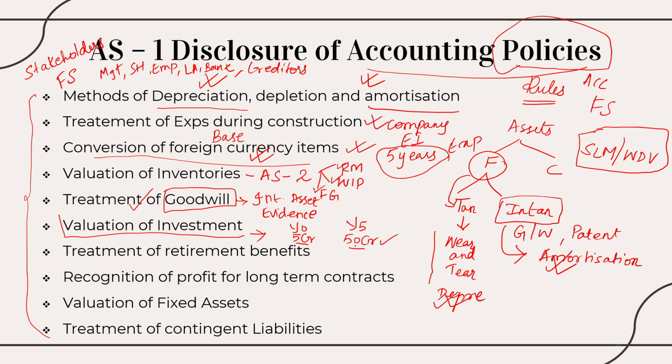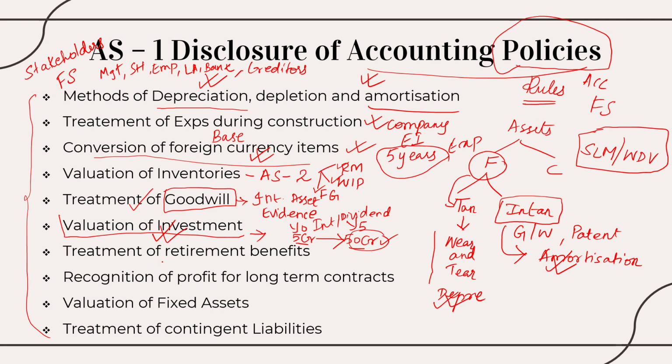What is the reason for it? What is the reason for the hike? I am supposed to answer their question. So I should write how I have calculated this 50 crores. On what basis have I calculated it? Is there any supporting evidence? Do I have any interest or dividend or anything that supports such a value that I have given? Is it the market value of the investment, or is it something that I have calculated? Whatever that is, I have to mention what method I have followed for calculating my investment value, right?